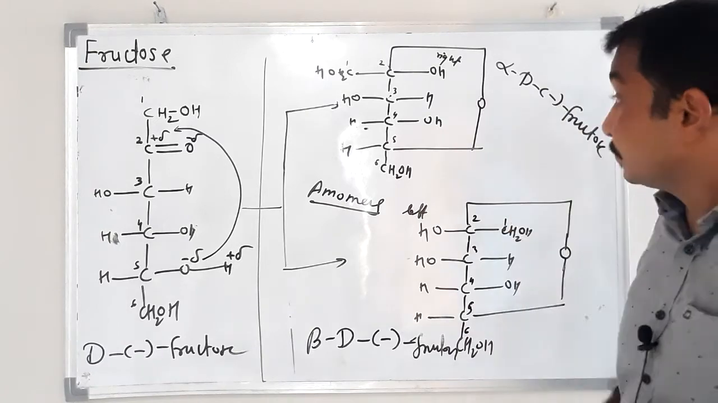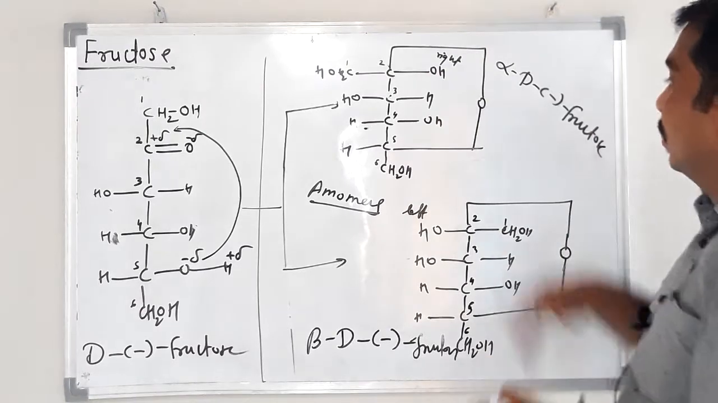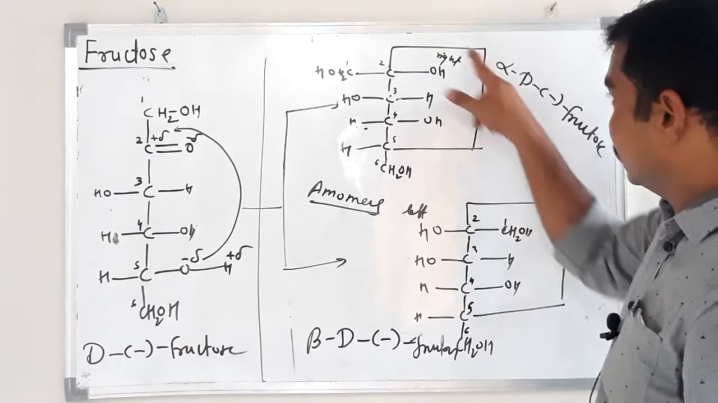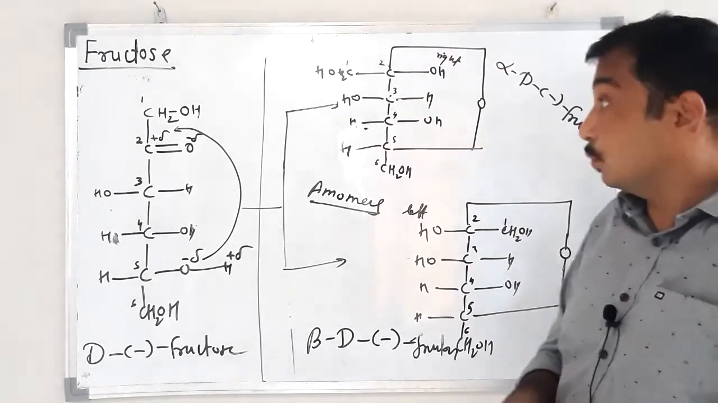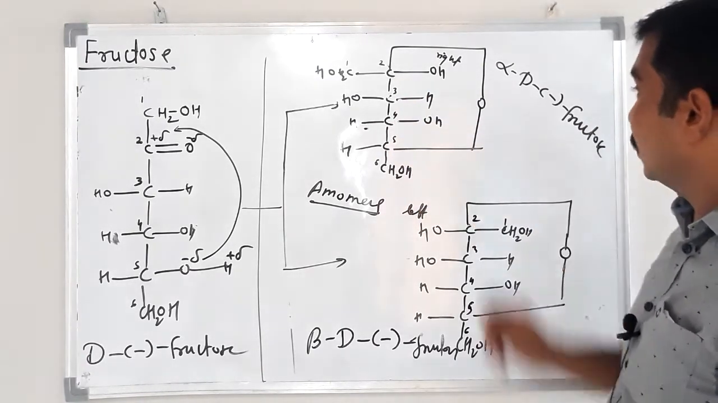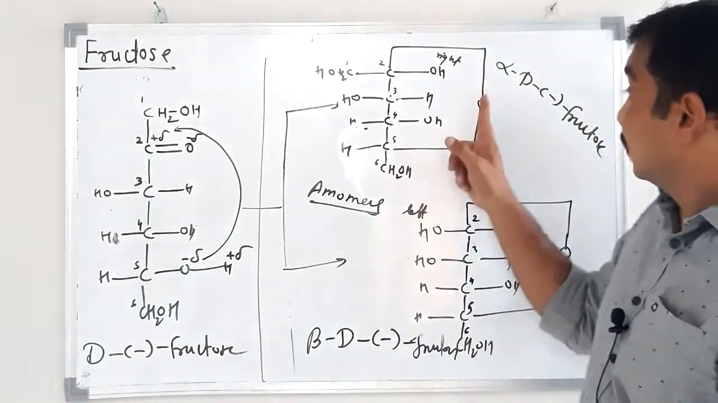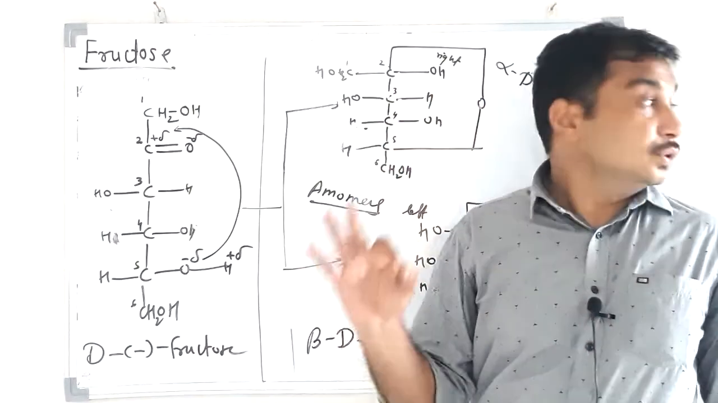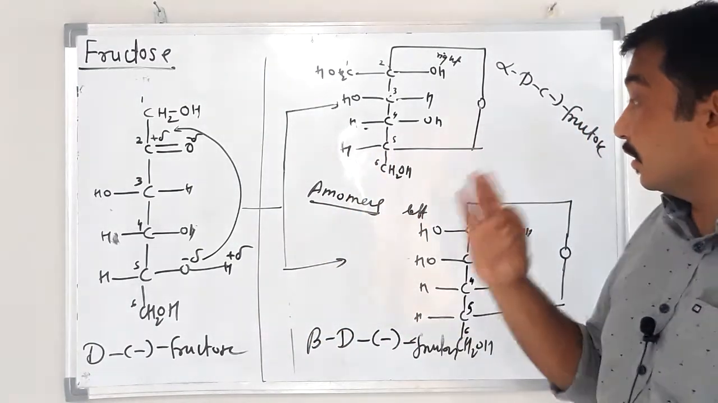Okay, now see, it is a cyclic structure: oxygen, carbon, carbon, carbon, carbon, and again oxygen. The ring is completed, therefore it is cyclic. And how many atoms are involved in this cycle? Oxygen, carbon, carbon, carbon, carbon. See, it is a ring of 5 atoms. 5 atoms are present in the ring: 1 oxygen, 4 carbon. It means it is a 5-membered heterocyclic ring.